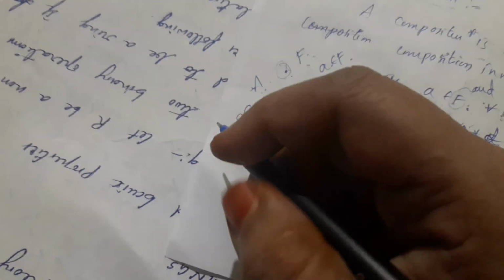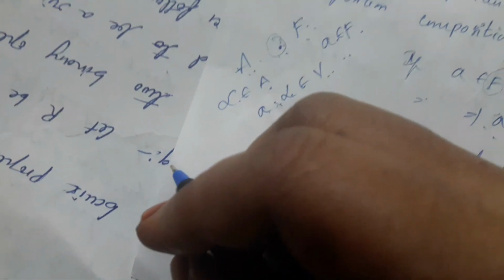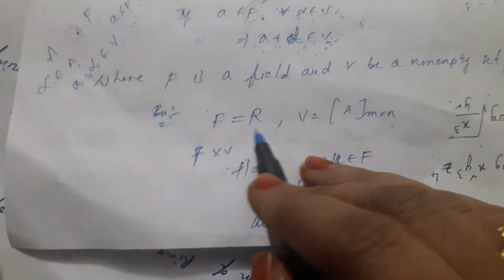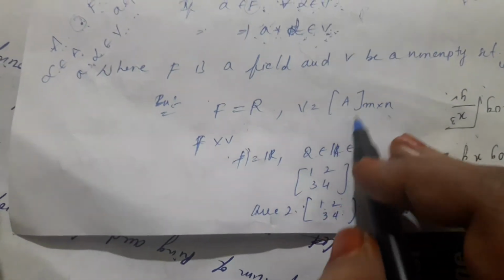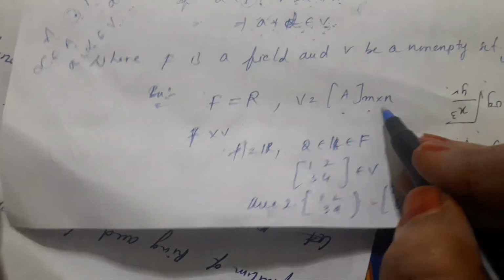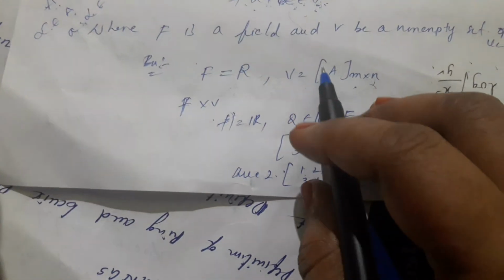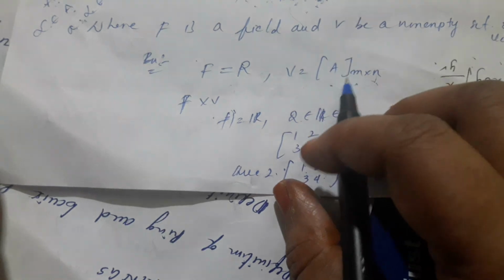Let us take another example here. F is a field and V is a non-empty set. F is equal to R. V is equal to the set of all m by n matrices, the vectors in the form of matrices here.